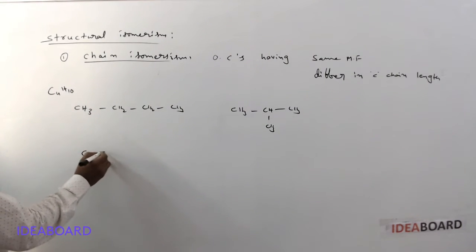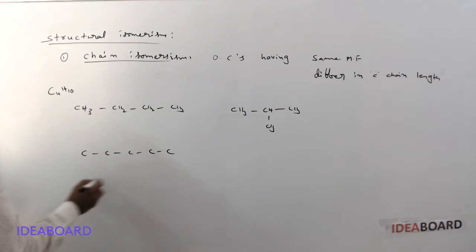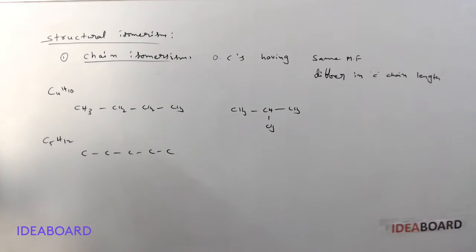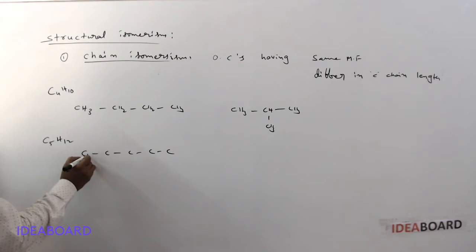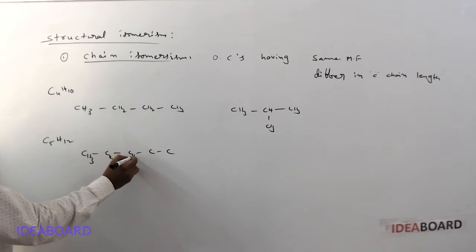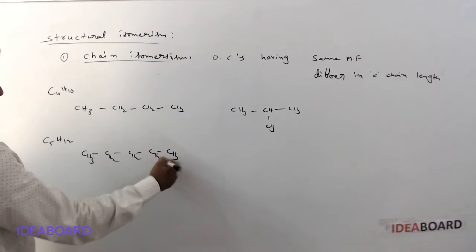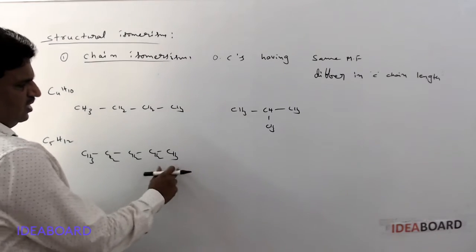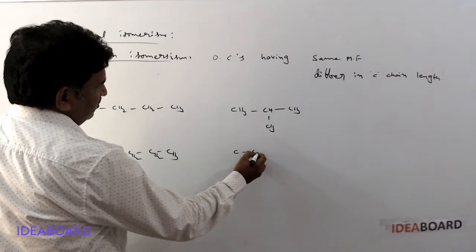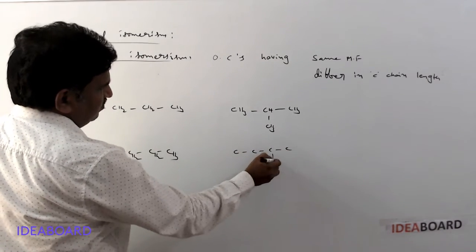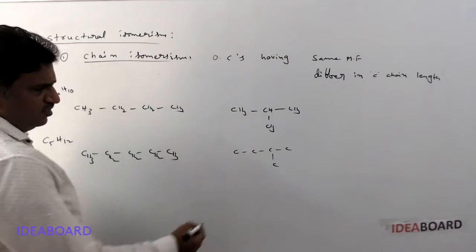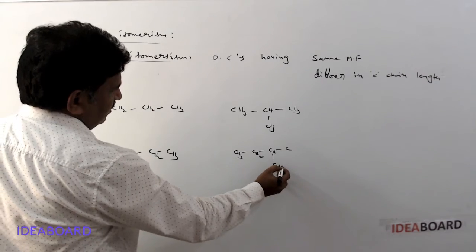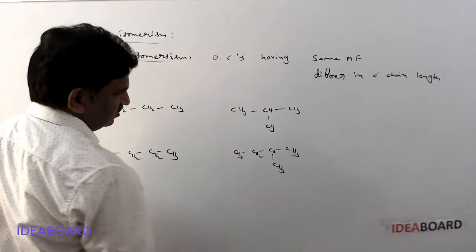Next, suppose we take a 5-carbon compound, C5H12, pentane. Here CH3, CH2, CH2, CH2, CH3 is a 5-carbon chain. This is called n-pentane. For the next one, I am writing a 4-carbon chain and 1 methyl group: CH3, CH2, CH, CH3, CH3.